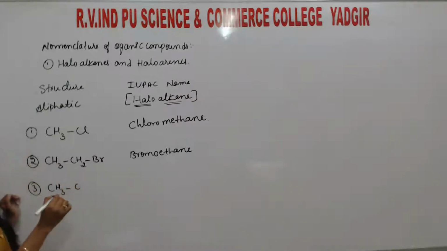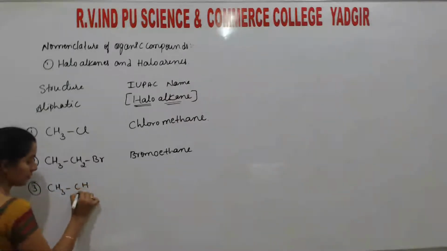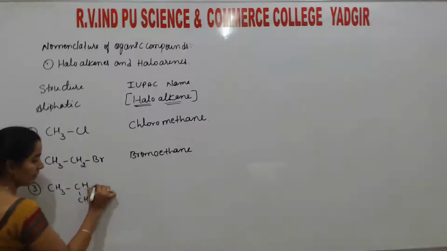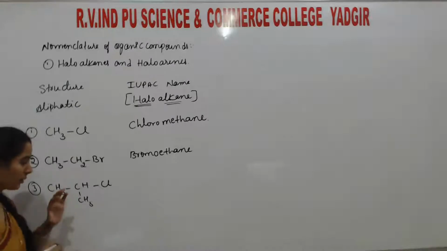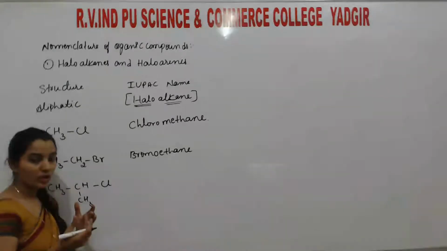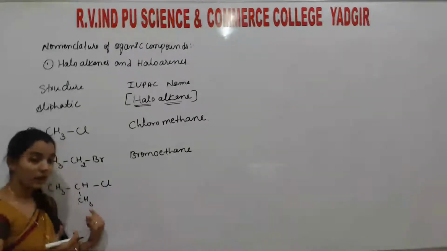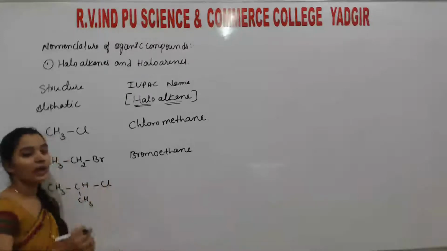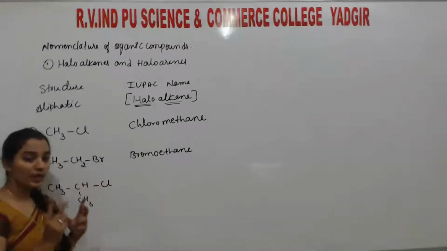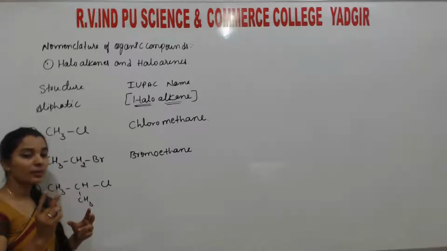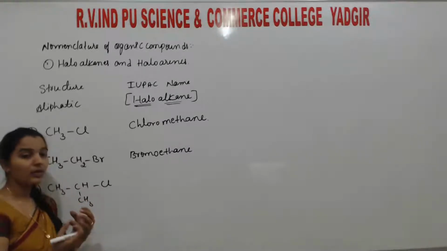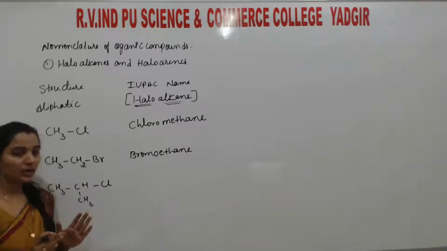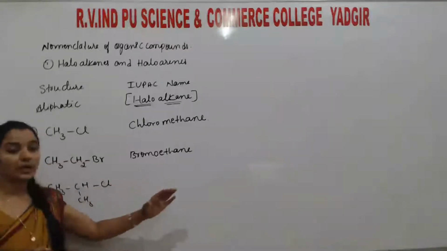Third one: CH3, CH, CH3, CO. Students, if it is like that, remember, as I told you, importance is given to the alkyl group rather than the halogen. And the main thing is the selection of the parent chain. If we need to name any compound, the main thing is the selection of the parent chain.